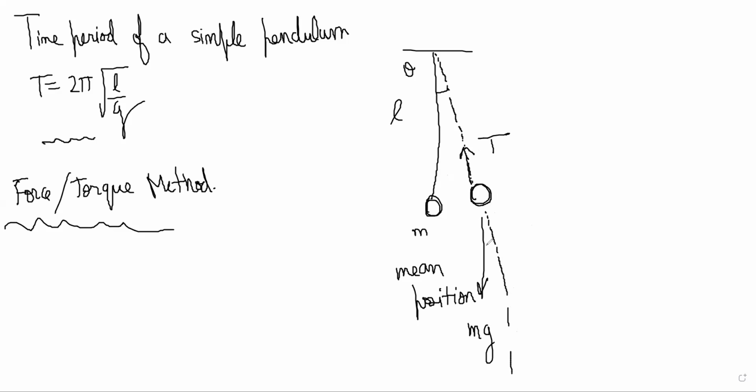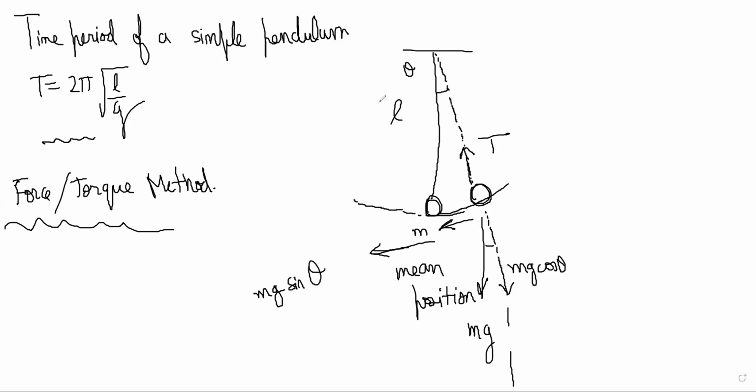Let's draw this line a little extended. So we have this angle theta, so mg cos theta like this, and mg sin theta like this. Now clearly mg sin theta is definitely bringing it this side. But because the path of the particle is a curve, it is not convenient to use force, because the path of the particle is a curved line. It's not going in a straight line.